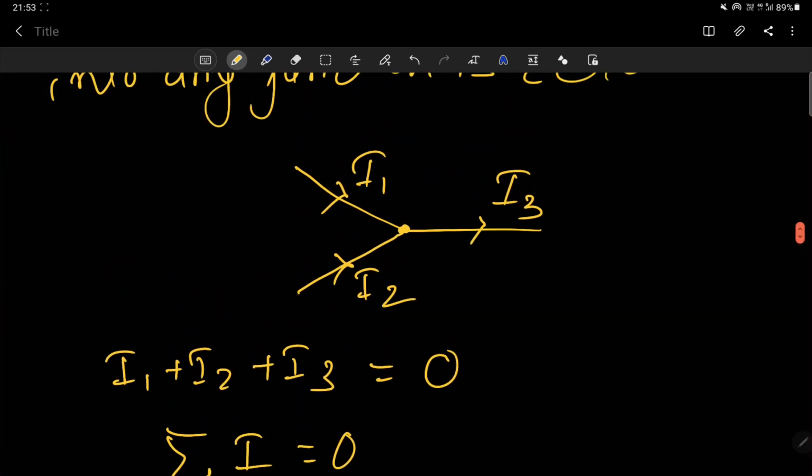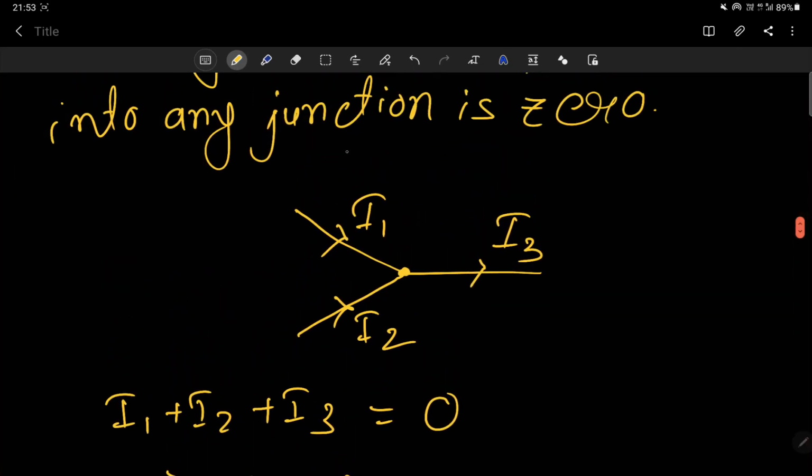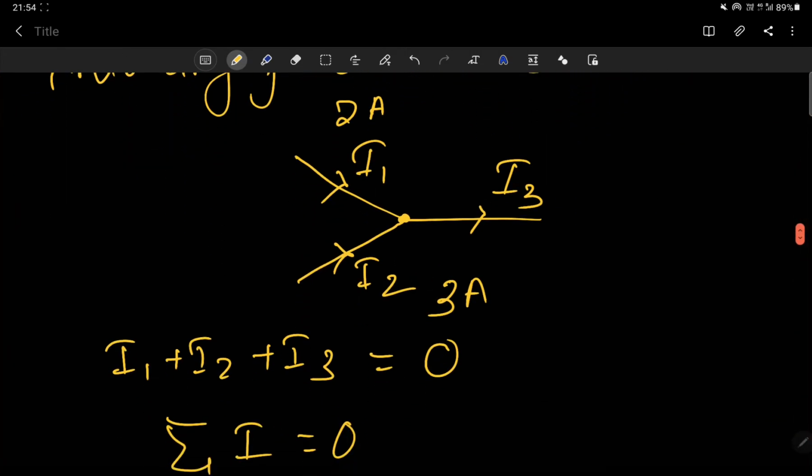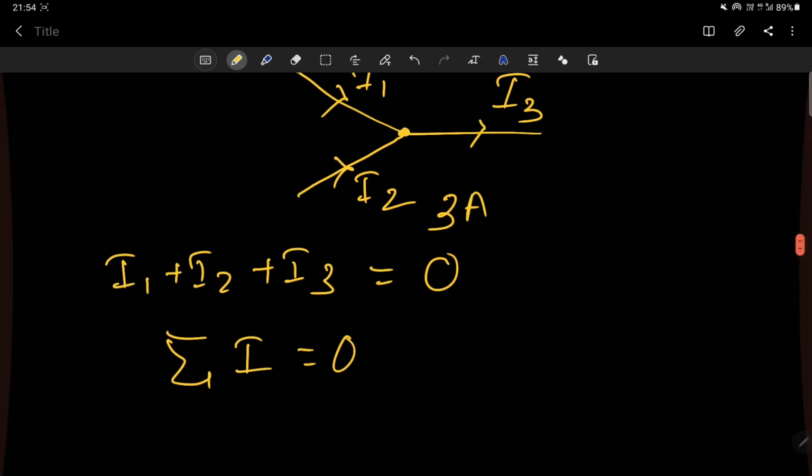Why? Suppose I1 is equal to 2 ampere and I2 is equal to 3 ampere. If 2 ampere and 3 ampere, a total of 5 ampere, is entering the junction, how much current will leave this junction? Obviously 5 ampere will leave from this junction. This is the Kirchhoff current law. The total current in a junction is always equal to 0, or the sum over I is equal to 0.